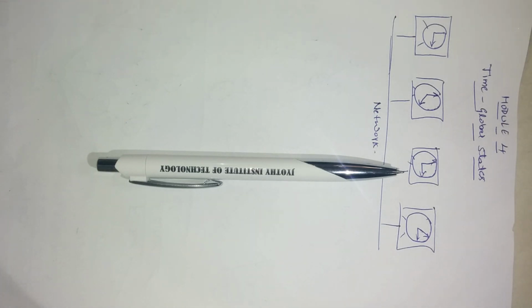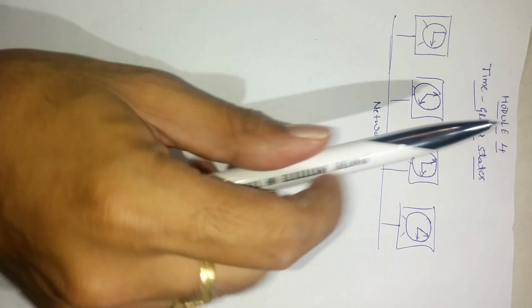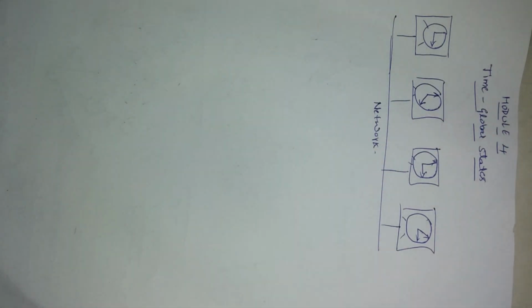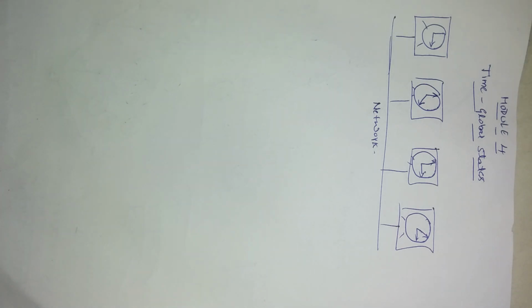Today I am going to discuss a new chapter, a new module, that is module 4. This topic is very important for examination also, that is time and global states. Module 4 is time and global states. Before going to start the algorithms of this module, we have a lot of algorithms.